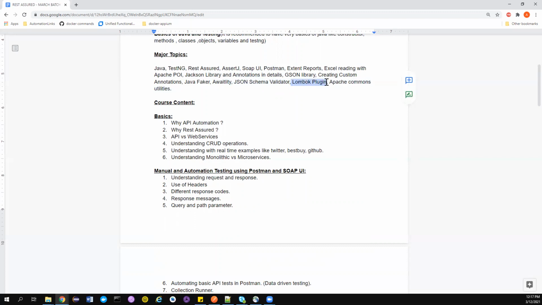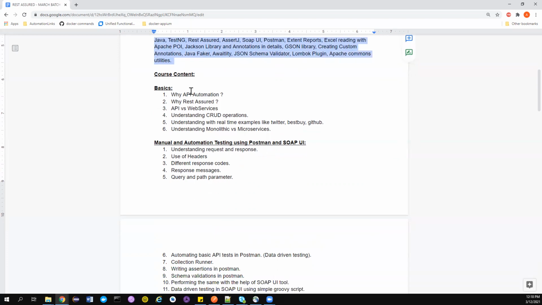Lombok plugin is another amazing plugin that is available. This is also very less used by automation engineers. We'll try to use all these things. And Apache Commons has a lot of reusable methods and cool methods available in it. We'll try to use all these things, guys. So whatever is possible that I can cover, I will cover. So these are the major topics that we'll be covering, and this is the course contents.